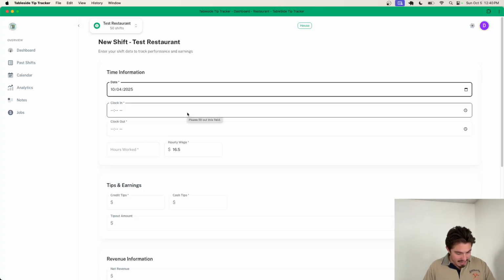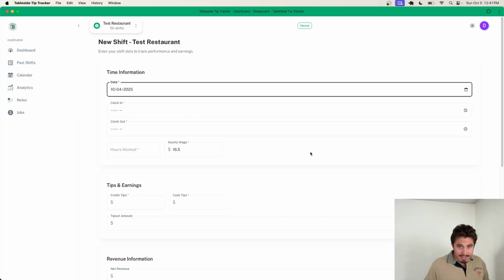Clock in, I just had this up, and this was definitely a decent table. At the restaurant I work in, for parties of 6 or more, we add a gratuity of 18%. And that was good because I did put that added gratuity on.